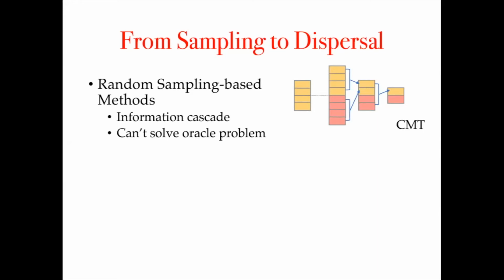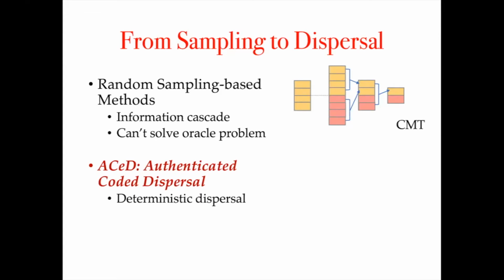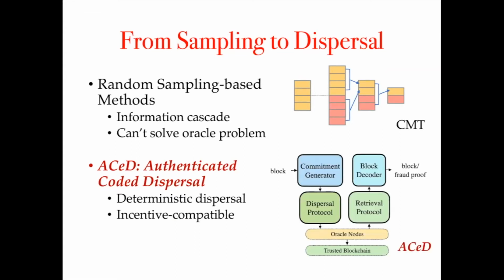Then, inspired by the efficiency of CMT, we proposed a new protocol called Authenticated Coded Dispersal. Instead of random sampling, we designed a deterministic dispersal protocol to ensure the reconstruction of the block without sacrificing efficiency. Further, it is also designed to be incentive compatible, thus eliminating the problem of information cascade. Generally, our protocol consists of 4 components: a commitment generator, a dispersal and retrieval protocol, and a block decoder. The details of the system will be discussed later.